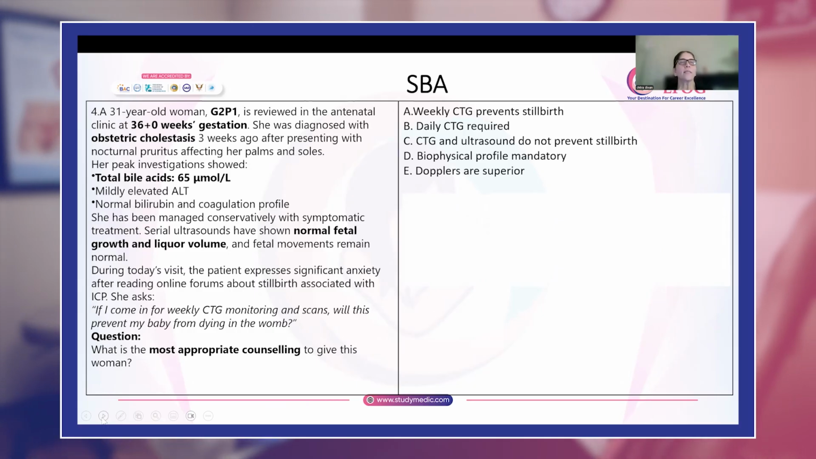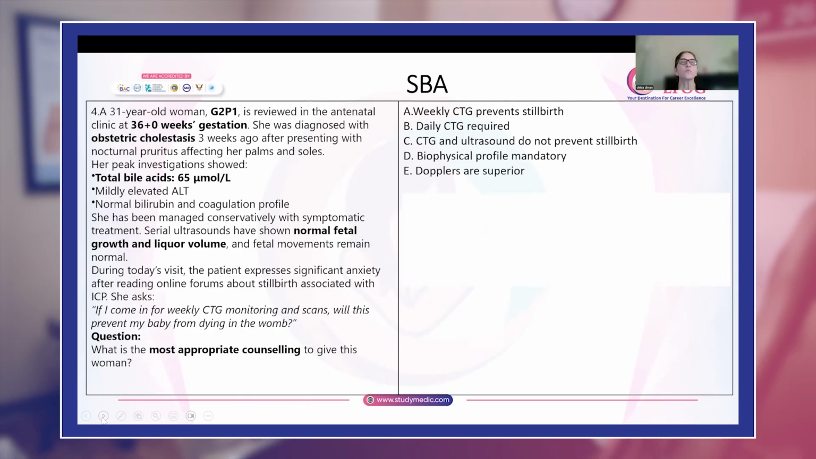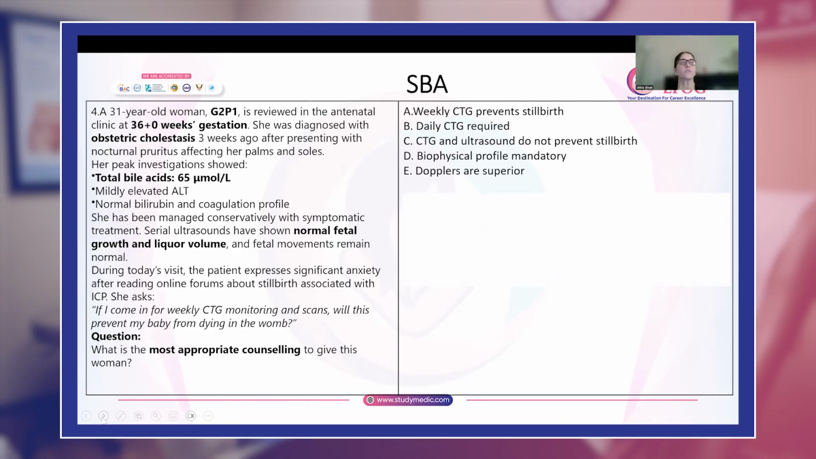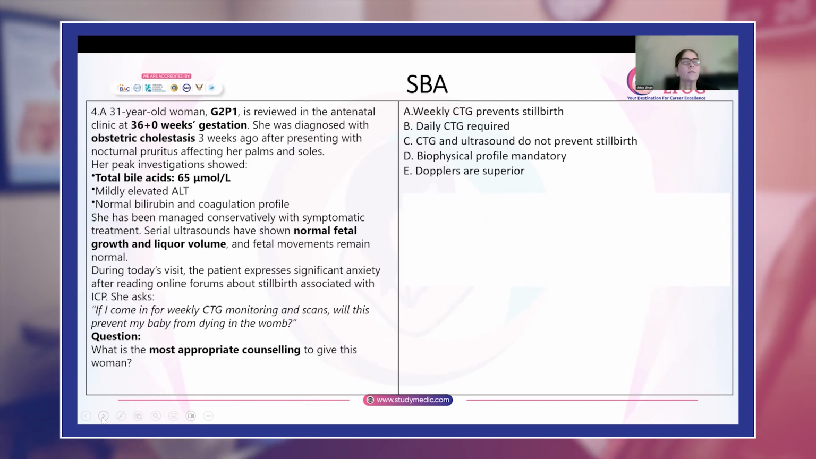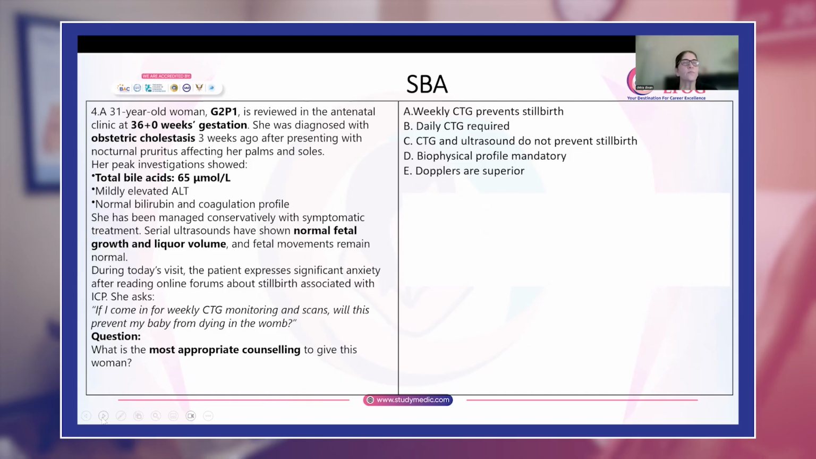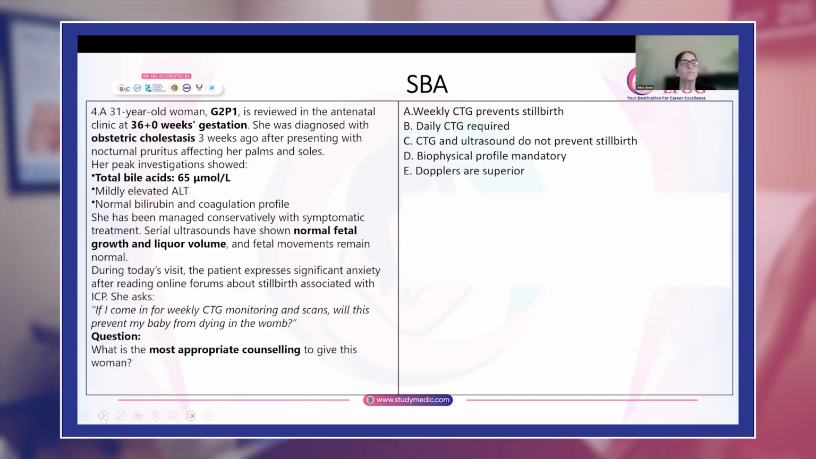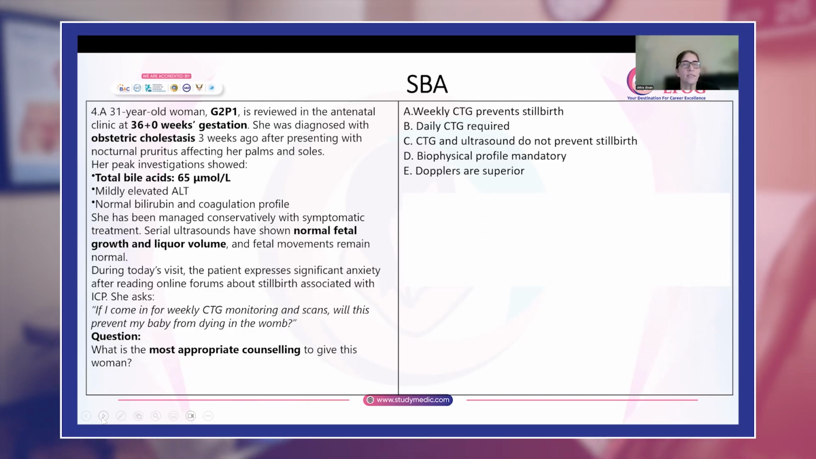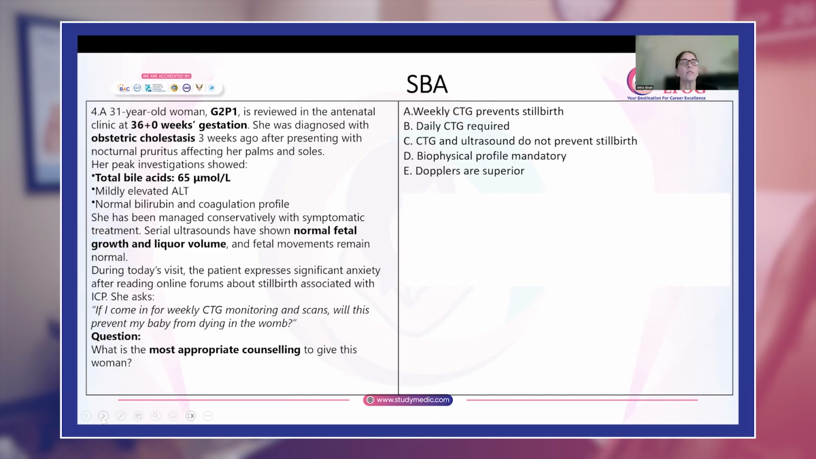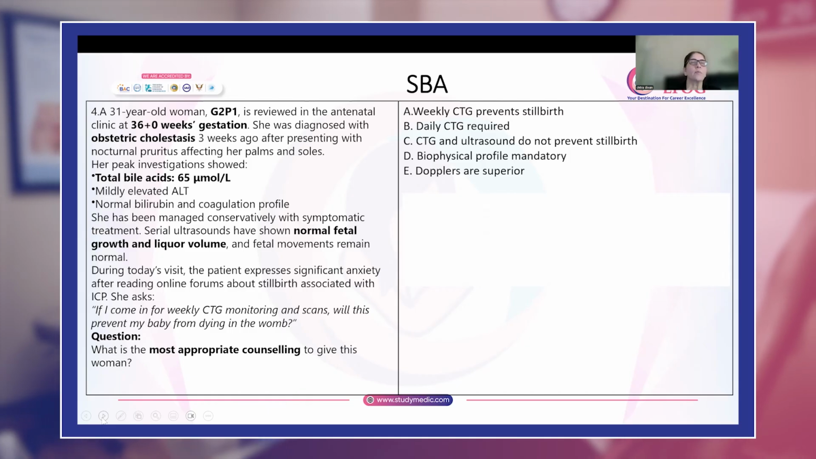Now again, you have this lady who is seen in the antenatal clinic at 36 weeks gestation, already diagnosed with obstetric cholestasis. Now her investigations are bile acid 65, liver functions are mildly deranged. She has been managed conservatively. The fetal movements are normal. So now she is worried about the associated stillbirth, and she wants to know that if I come in for weekly CTG monitoring and scans, will this prevent my baby from dying in the womb? Now remember, her total bile acid is 65.